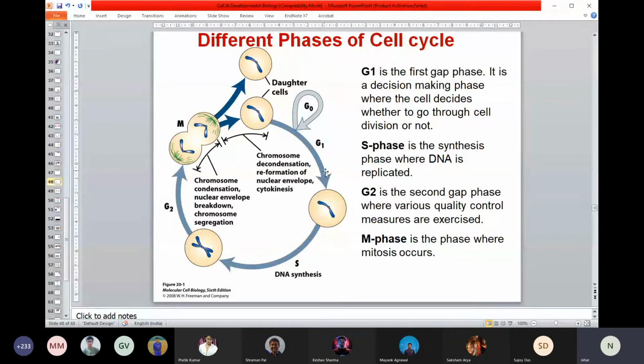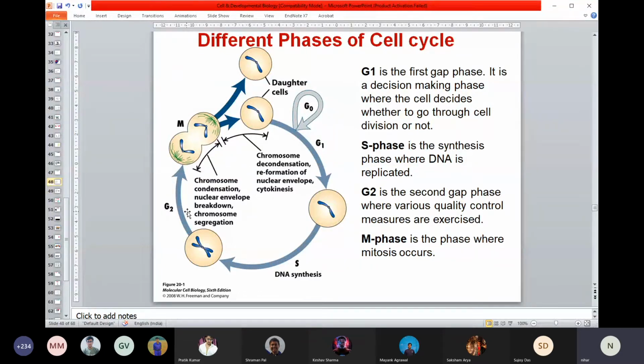The next phase is called the S phase. That's the phase we all know as the replication phase. So DNA synthesis takes place at this stage, and you know the process of replication. After the DNA replication, there is another gap phase, G2. This is the phase when the cell again cross-checks that everything is perfect. The most important thing is the cell checks whether the replication that has happened is really perfect, or whether there is any error in the replication.